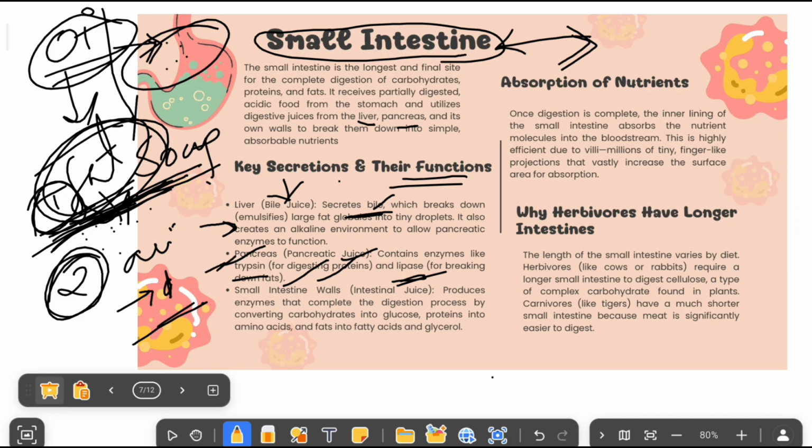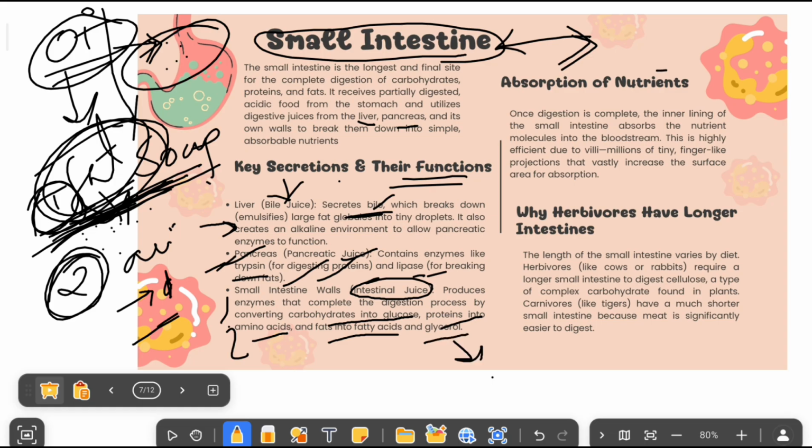Now the small intestine has intestinal juice, and it will produce some enzymes that will complete the digestion in the small intestine. They will complete the digestion by converting carbohydrate into glucose, protein into amino acid, fat into fatty acid and glycerol. Now I hope this one is clear.